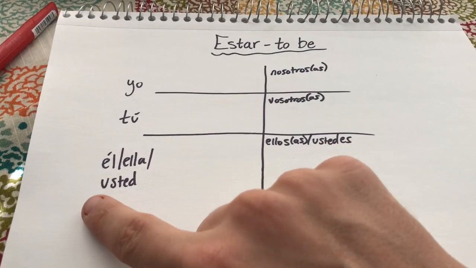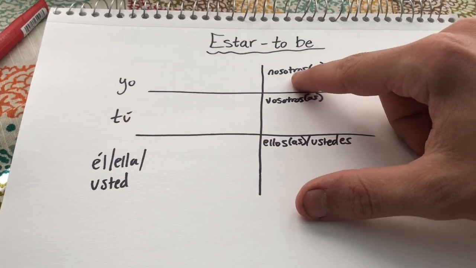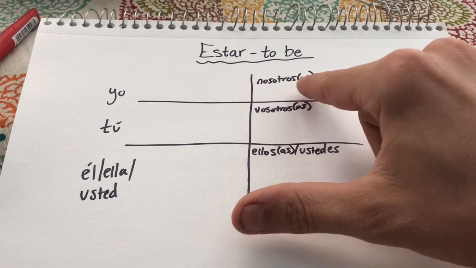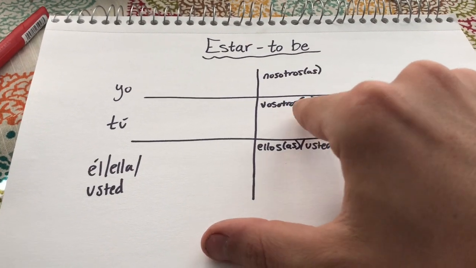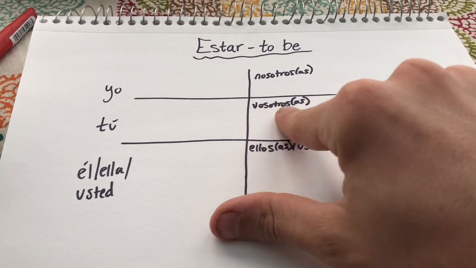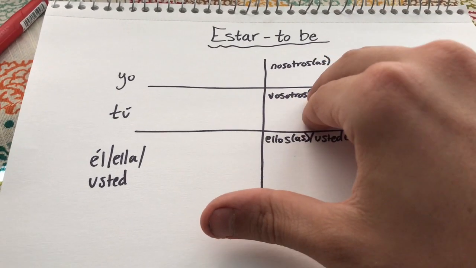Ella, she. Usted, you, the formal you. Nosotros and nosotras, we, or we if we're only girls. Vosotros, vosotras, you all, and this one's only used in Spain. Vosotras would be you all if you're all girls and you want to be more informal.